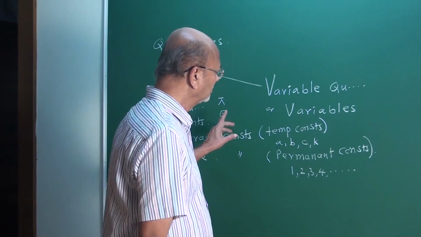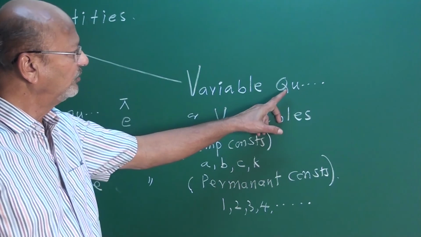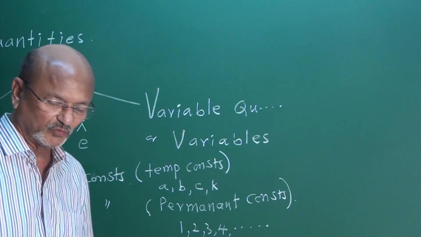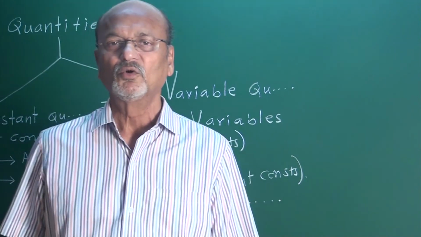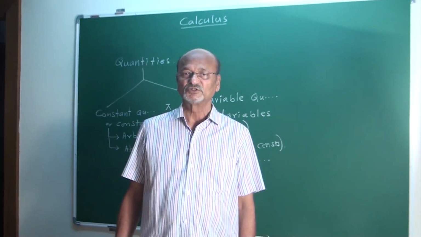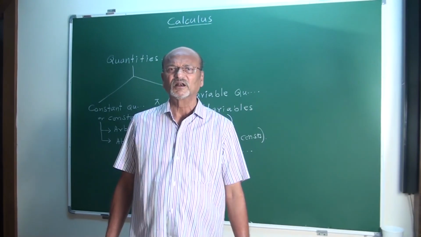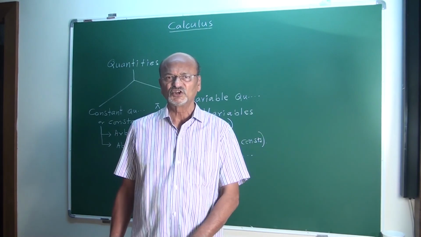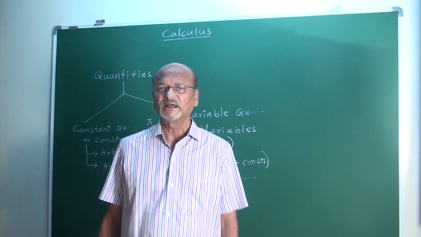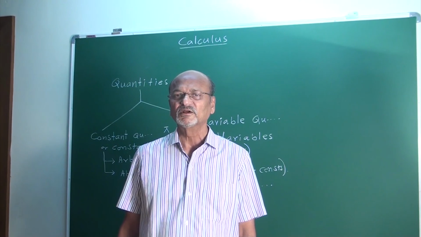Yes, my friends. Coming to the other type of quantity, that is called variable quantity or variables. Variable, the word itself tells what it is. It is a quantity which changes its value during mathematical investigations or in related situations. A quantity which changes its value is called a variable quantity or simply a variable.